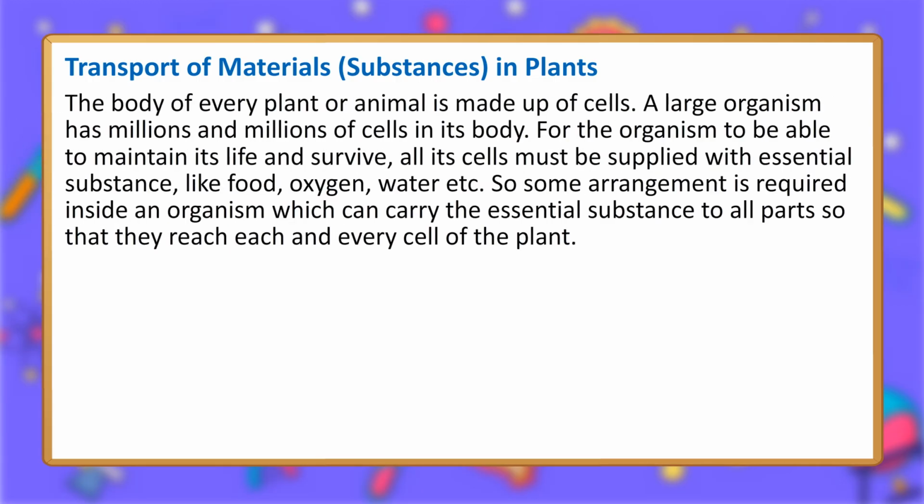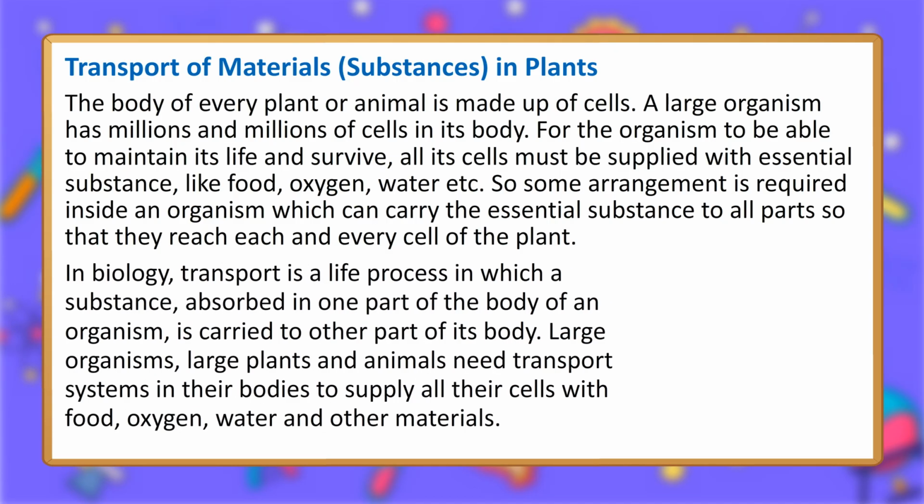The body of every plant or animal is made up of cells. A large organism has millions and millions of cells in its body. For the organism to be able to maintain its life and survive, all its cells must be supplied with essential substances, like food, oxygen, water, etc. So some arrangement is required inside an organism which can carry the essential substances to all parts so that they reach each and every cell of the plant. In biology, transport is a life process in which a substance, absorbed in one part of the body of an organism, is carried to other part of its body.